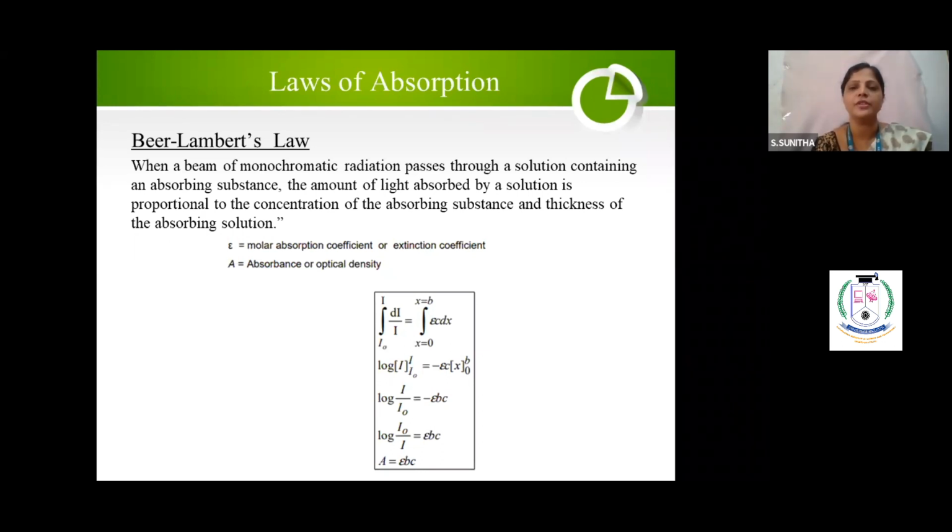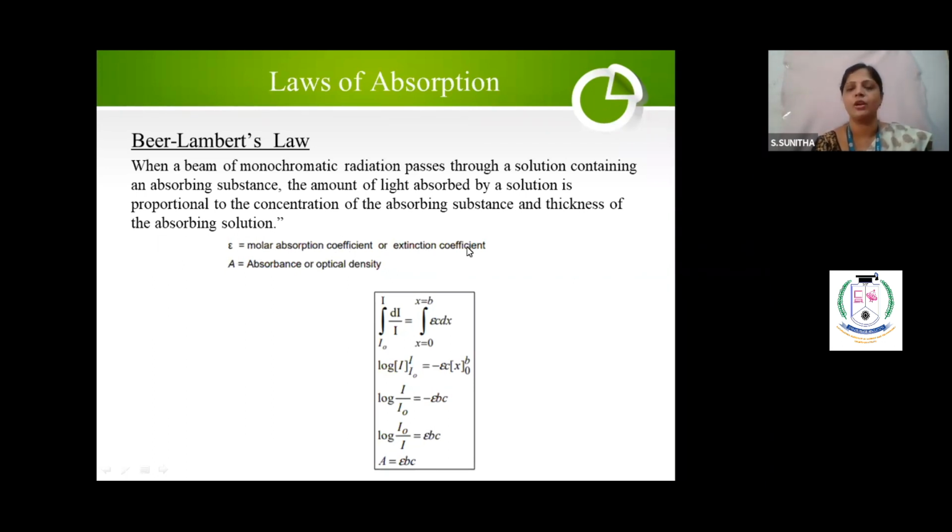So what is the definition? A is equal to epsilon BC. A is equal to epsilon BC. So I have written it here. So what is epsilon? Epsilon is nothing but the molar absorption coefficient or molar extinction coefficient.